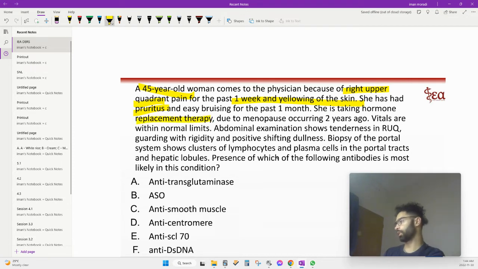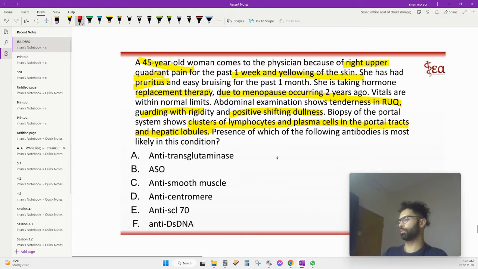She's on hormone replacement therapy, menopause 2 years ago. Some tenderness in the right upper quadrant, kind of reinforcing what I thought. Guarding, positive shifting dullness. So we got lymphocytes and plasma cells in the portal tract, the hepatic globules, so autoimmune hepatitis.